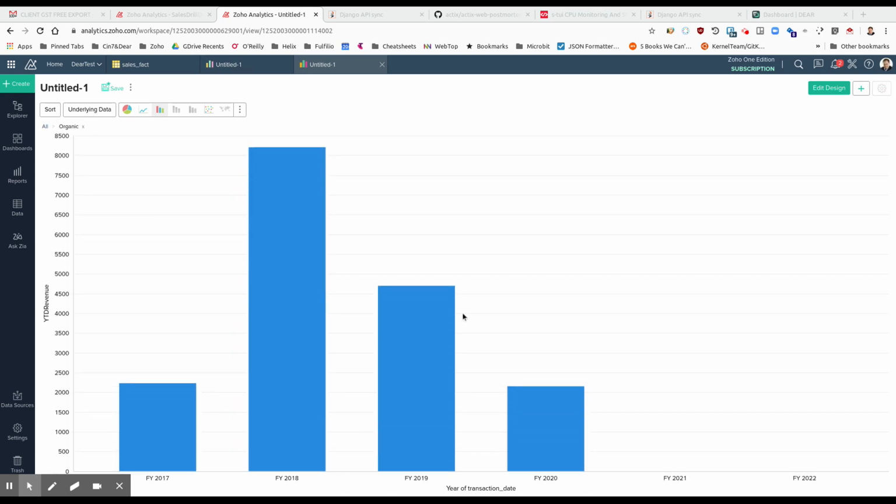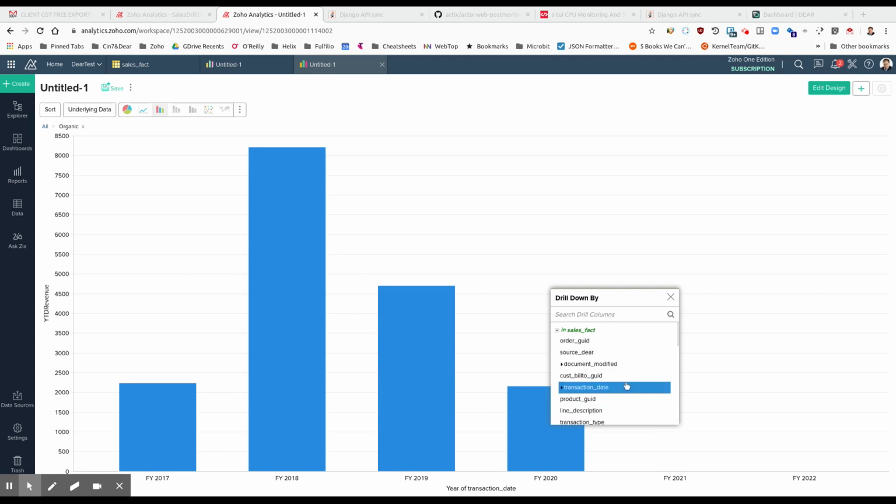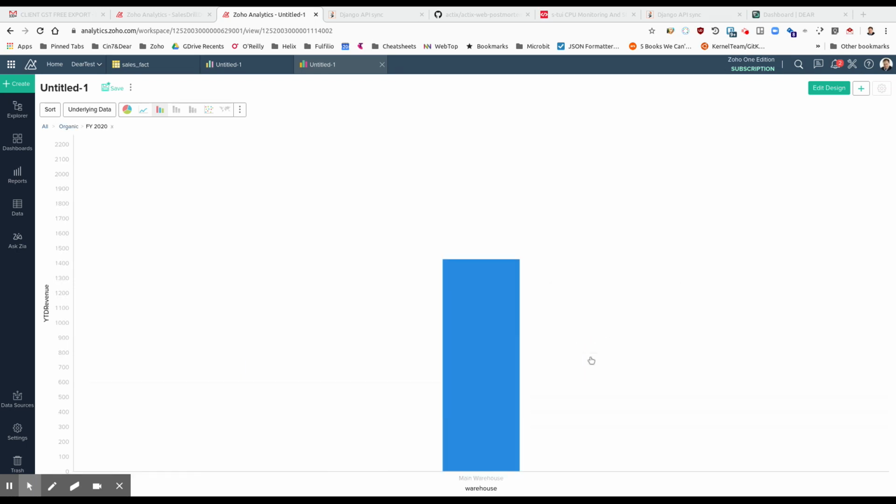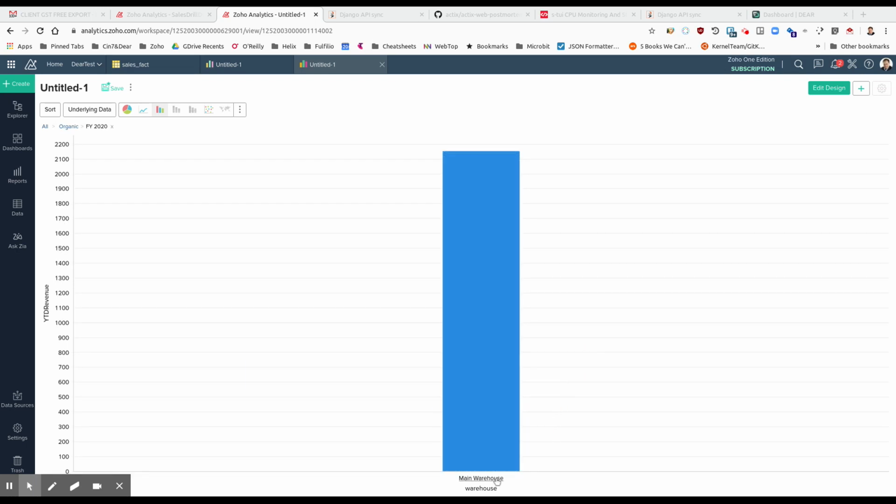I can just go through and click on the drill down per year. And from here I can drill down more. If I wanted to, I could see, for example, drill down by the originating warehouse, which in this database all originates from one warehouse. So that's an example of drill downs and charts and how easy it is to make reports with Zoho Analytics.